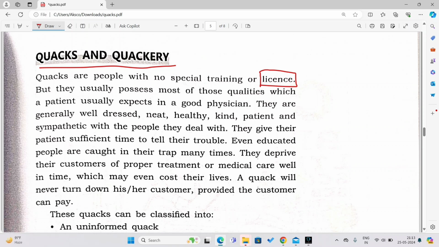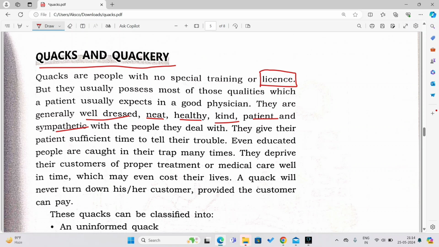But they usually possess most of the qualities which a patient expects in a good physician. They are generally well dressed. These kinds of people dress up well, they are very neat and clean, they look healthy, they are kind, they are patient and sympathetic towards the patient they are dealing with. The example I have given about the dentist or the tooth people who are sitting and implanting teeth is just a simple example. But there are other types of quacks, who are sitting and giving unqualified treatments.